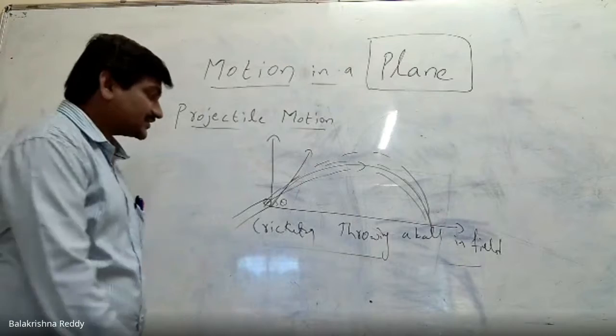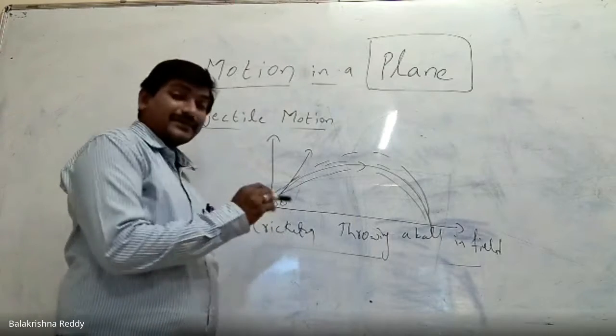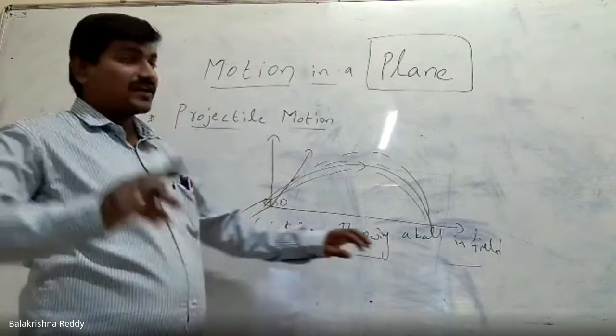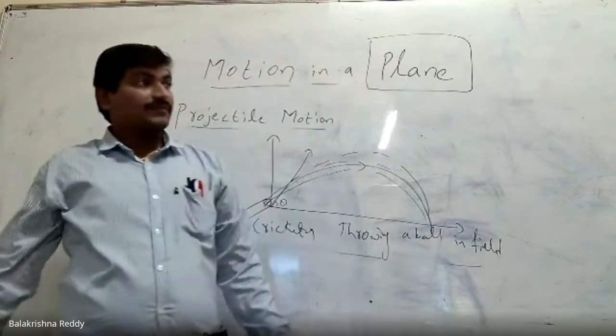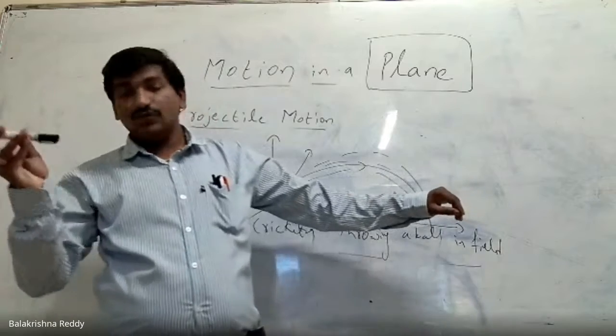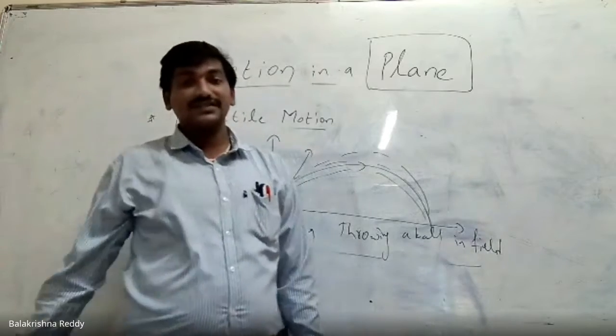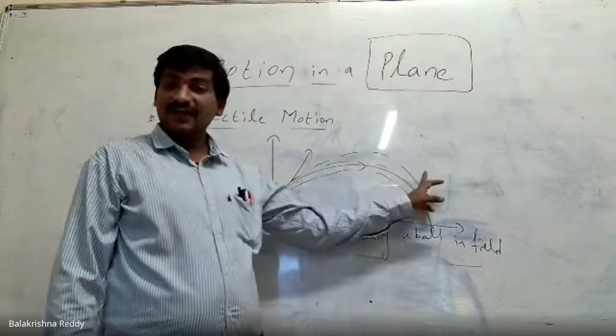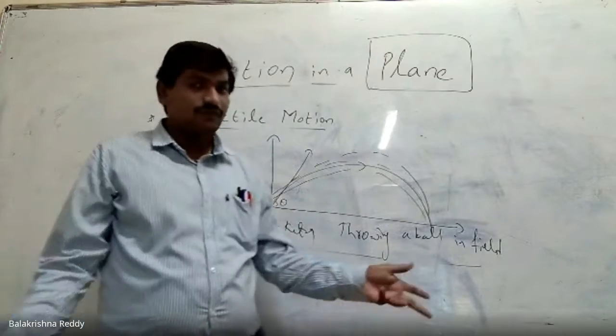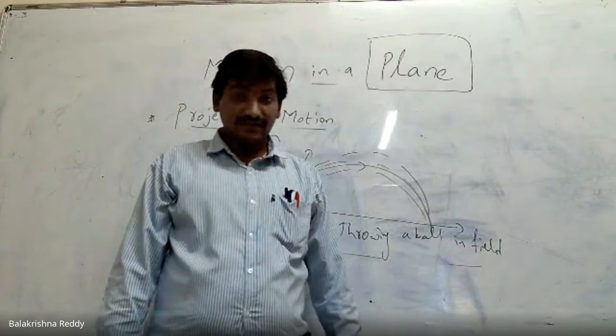Now, you can also see how many types of projectiles there are. Say a cricketer is throwing a ball. If I am throwing this pen like this, to make it go the maximum distance, I have to use an angle between 90 and 0 degrees. Between 90 and 0, who is there? 45 degrees, right?